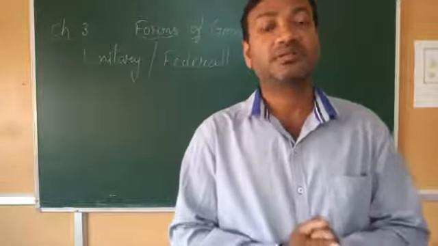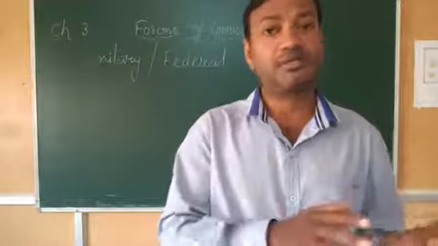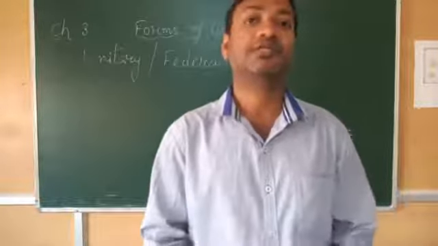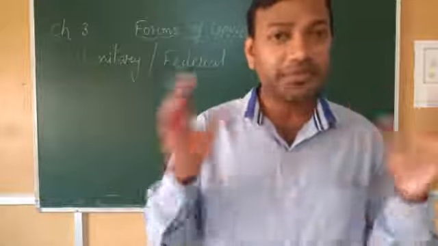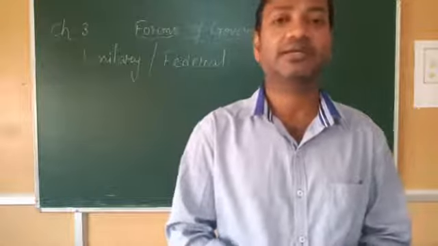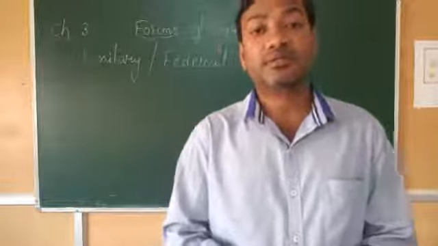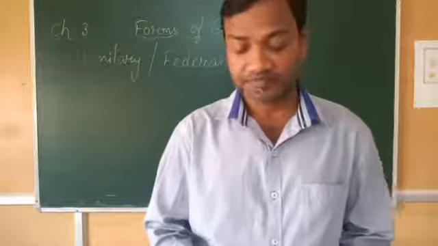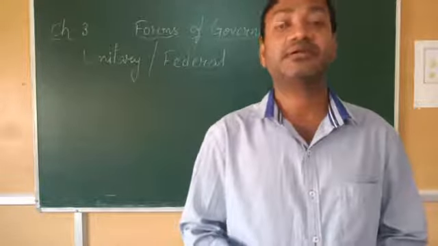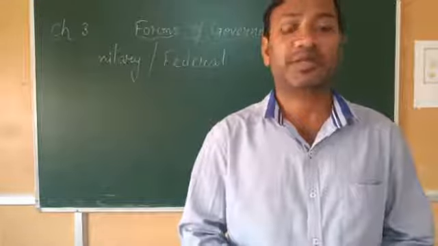That means the central can apply its laws all over the country, but the state is limited to its area. That means within the state only it can be applied. So examples are India, USA, Switzerland, Nigeria, Brazil. These are federal forms of government. That means there are two governments in a country.